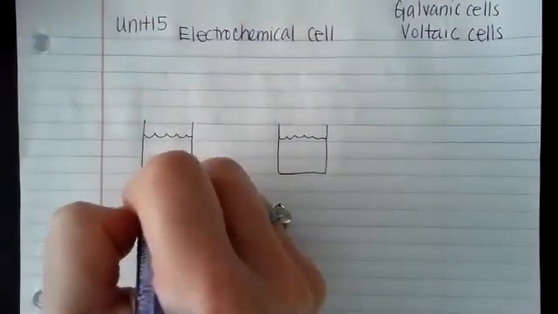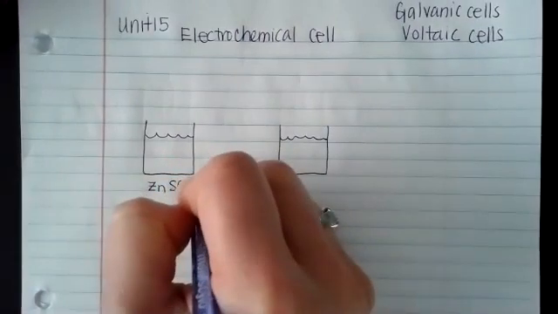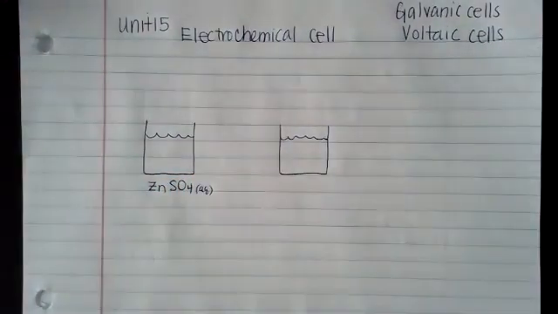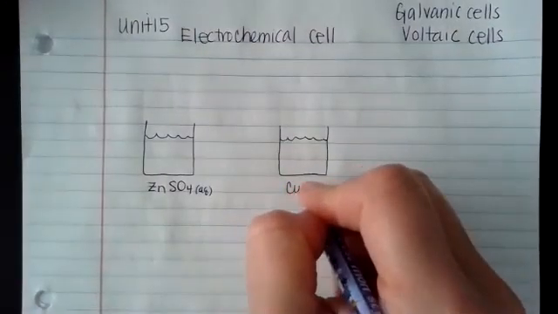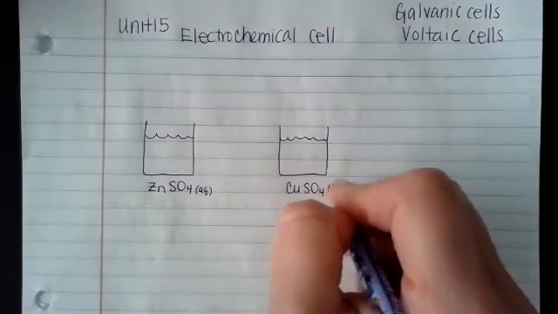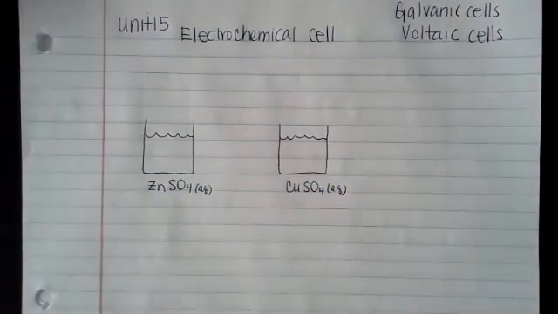In this beaker, I'm going to pour zinc sulfate. So it's aqueous because they're ions that are going to be in the solution. And in this one, I'm choosing to do copper sulfate. Purposely, I'm doing a different one from the ones you're practicing. That way you can use this as a guide for your practice problems.